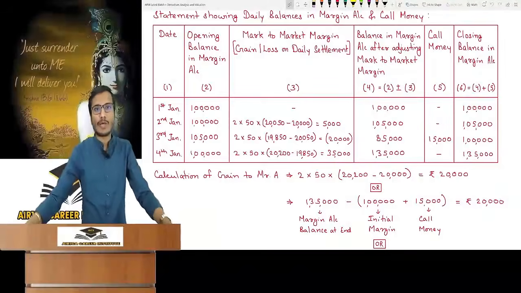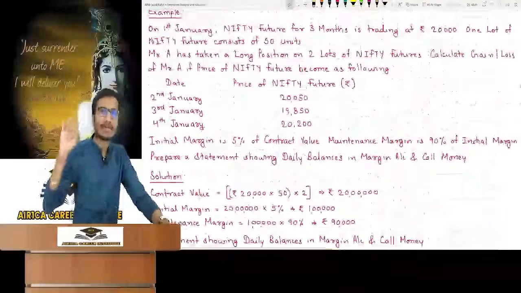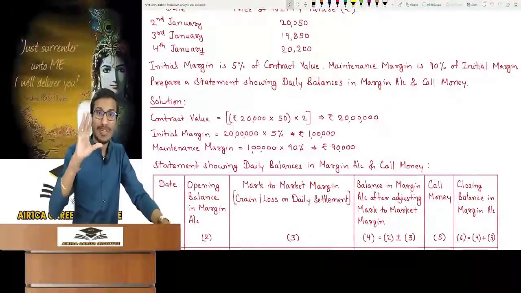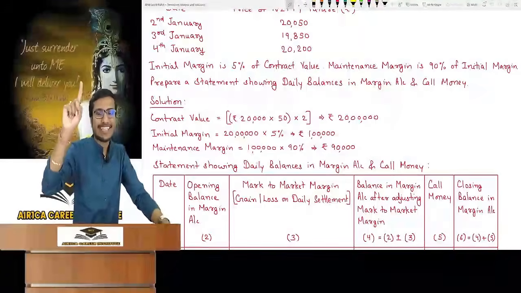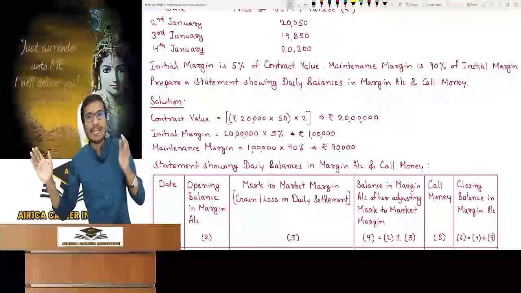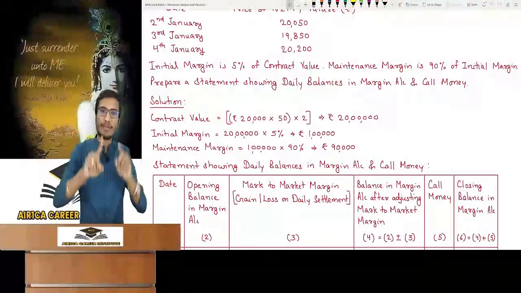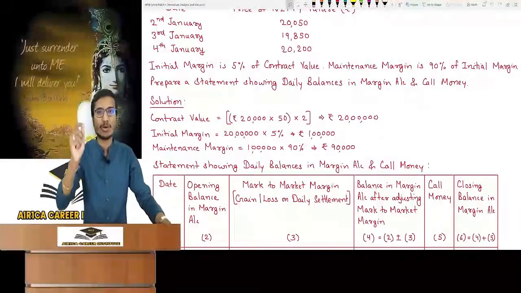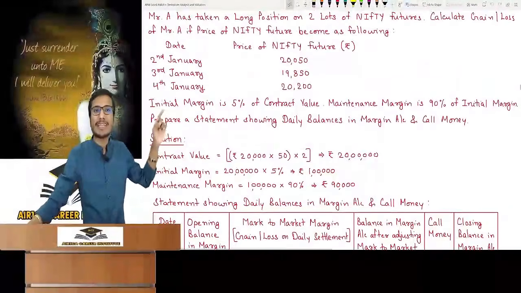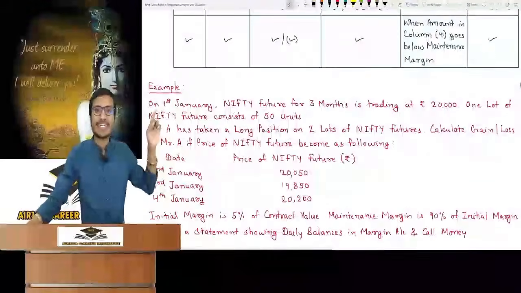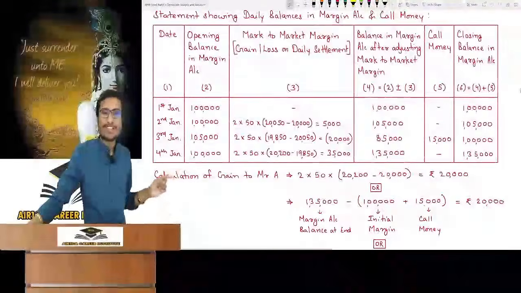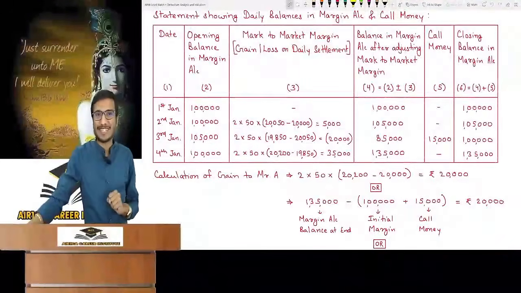Now see how much Mr. A has gained here. Let's assume Mr. A has 3 days of contract. So what's the gain? There are 3 ways to get the total gain. I will teach you how to verify the gain from daily settlement. If we find the gain or loss at maturity, it would be the same gain or loss, with no difference. It is number of contracts into lot size into the difference between the initial contracted price and the final maturity settlement price. The maturity price is 20,200 and the initial price is 20,000; the price increased, meaning gain. See the difference of both prices: 2 into 50 into (20,200 minus 20,000), the gain is 20,000.